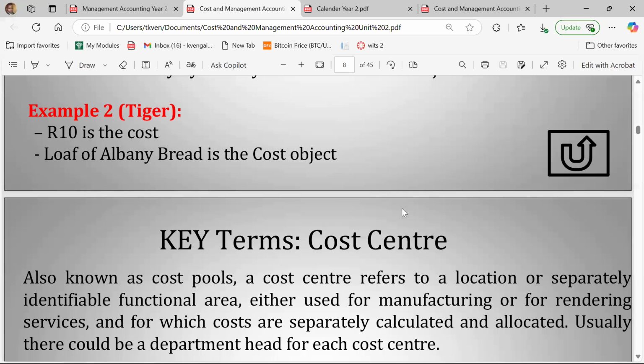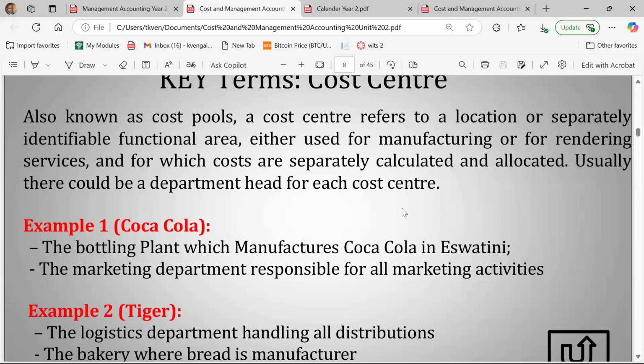Then we have what we call a cost center, right? A cost center, we are saying that this is now a location within the organization, right? Location in terms of a physical location or location in terms of an area we identify, even just in our mind, a location within an organization where we can attribute cost objects to. So for example, when I said security expenses, we can have security expenses for the Coca-Cola plant in Eswatini, which means the Coca-Cola plant in Eswatini is the cost center.